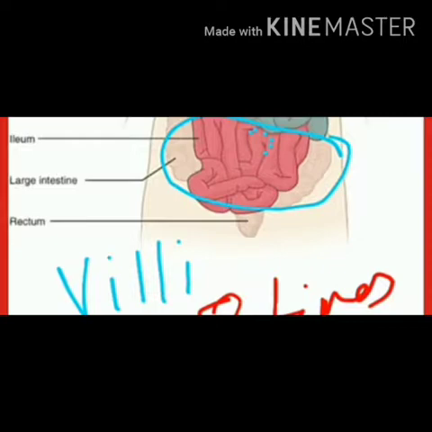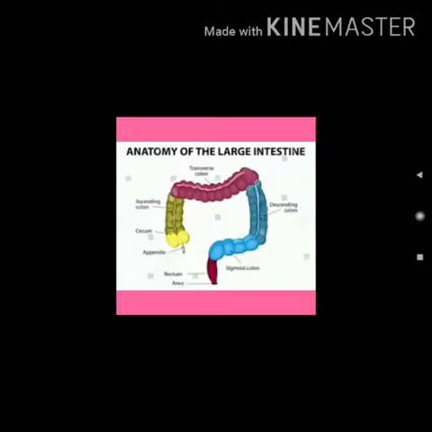Okay, now next is your large intestine. The ileum enters into a wider tube which is called the large intestine, which measures about 1.5 meters in length and is differentiated into 3 main parts. First is the cecum. Next, second is your colon, and third is your rectum. And the rectum is about 12 centimeter long, an S-shaped tube that opens to the outside as the anus.